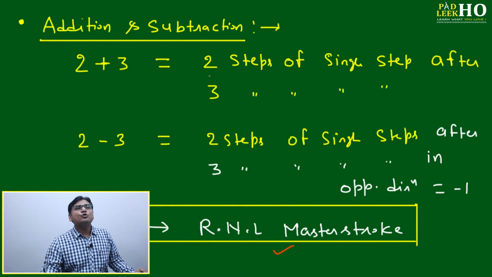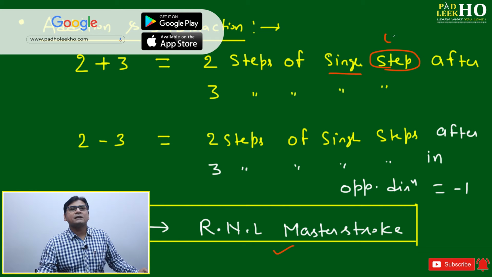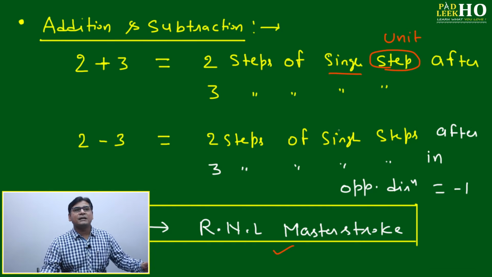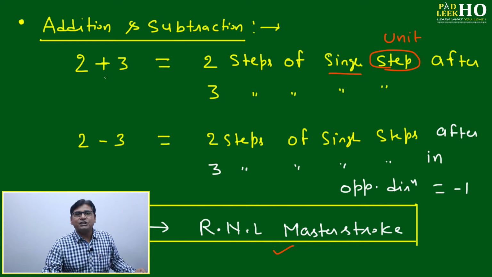2 plus 3, what is the meaning? 2 steps of a single unit, and then you take 3 more steps of a single unit. That is the meaning of addition. First you take 2 steps of a single unit on the real number line. Afterwards, continue with 3 more steps of a single unit. If both are positive, the direction will be the same.